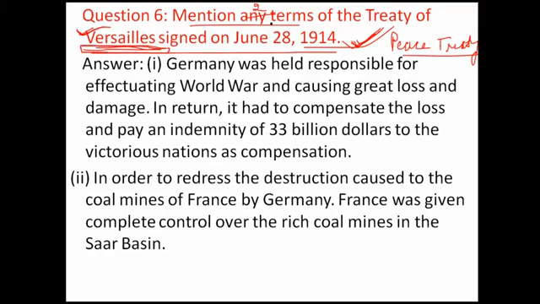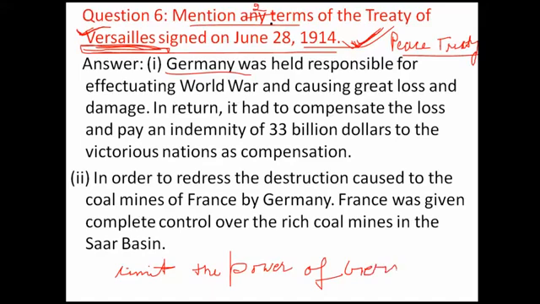The main objective of the Treaty of Versailles was to cripple Germany, to limit the power of Germany, so that it would not become powerful in the future.